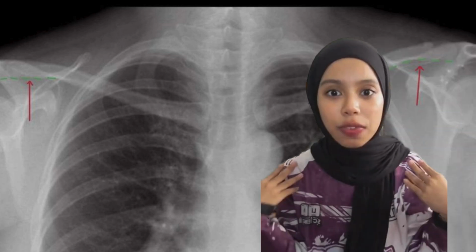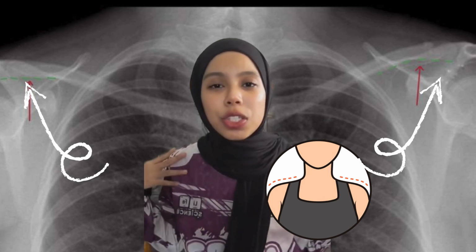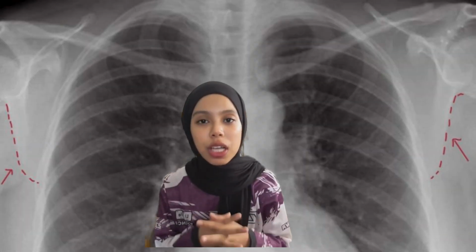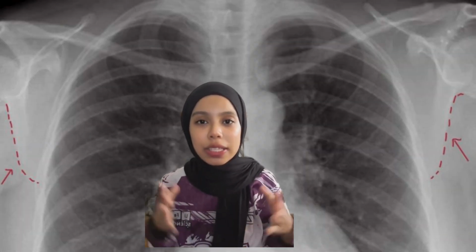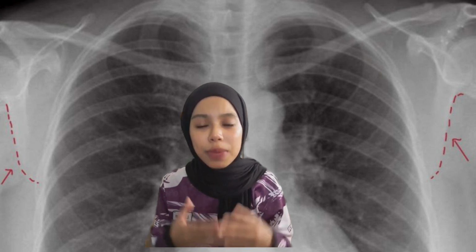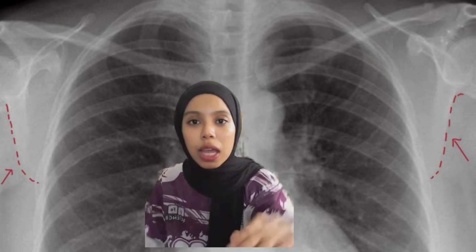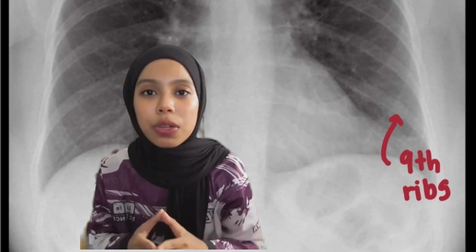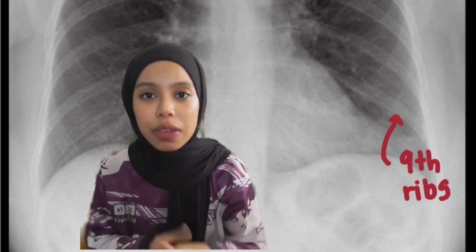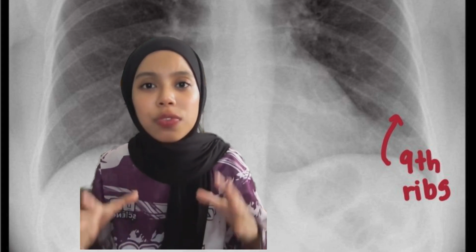The lateral end of the clavicle is elevated. This indicates that the patient's shoulder is not depressed. The edge of the scapula is retracted laterally and is outside of the lung field, which means that the patient's shoulder is pushed forward. The ninth posterior rib is visualized above the diaphragm, which indicates that there is no full aeration.